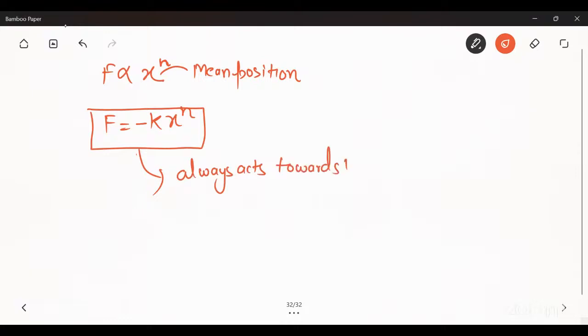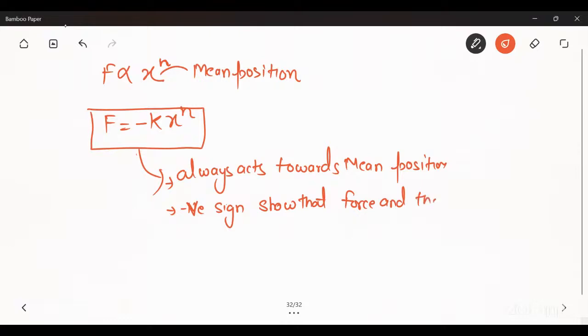The negative sign shows that the force and the motion of the particle are both in opposite direction.